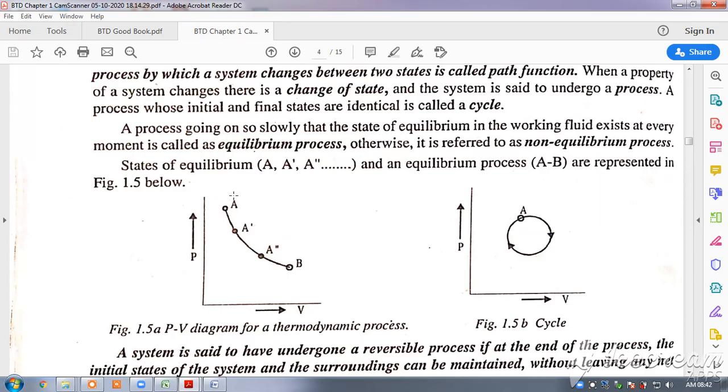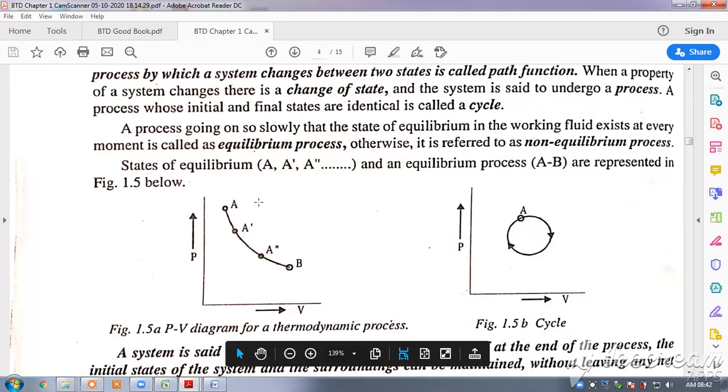This is one process because it has gone from condition A to condition B. But if the system from A undergoes some process, there is a change in pressure, there is a change in volume, but again ultimately it ends up in the same initial state, then it is known as a cycle.